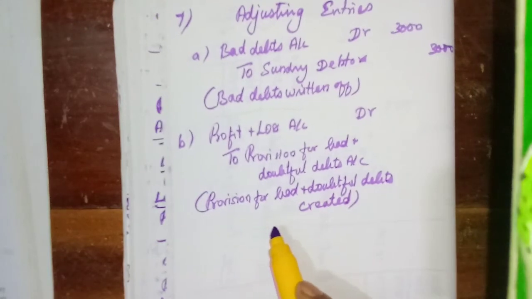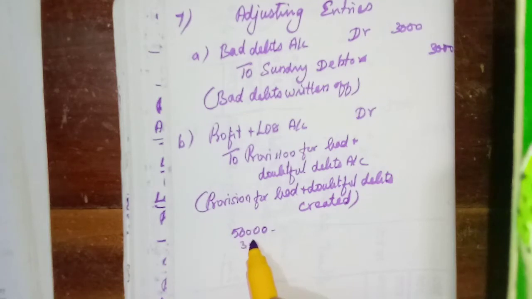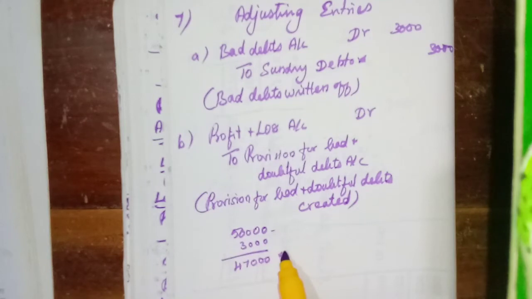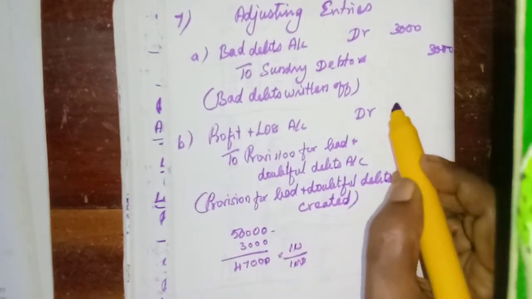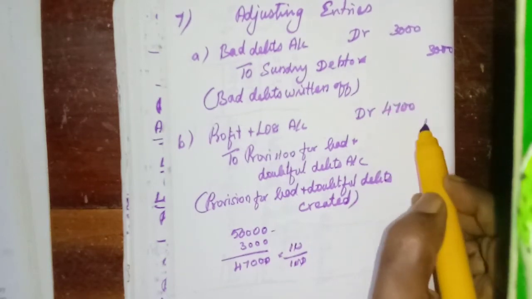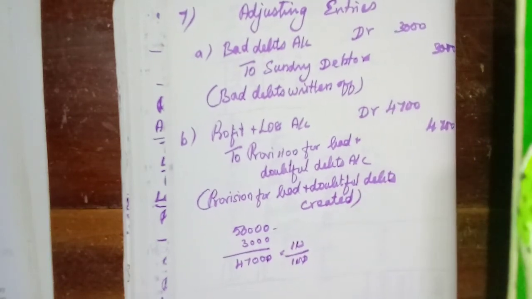Now we need to calculate, isn't it? First, from the sundry debtors 50,000, we need to reduce the additional bad debts 3,000. So we will get 47,000. In this 47,000, 10 percentage, so we will get 4,700. Okay, now we need to show this one in the profit and loss account and the balance sheet. So first we will show in the profit and loss account.